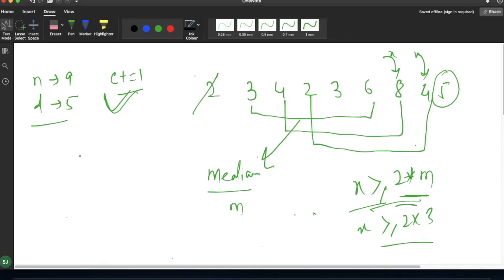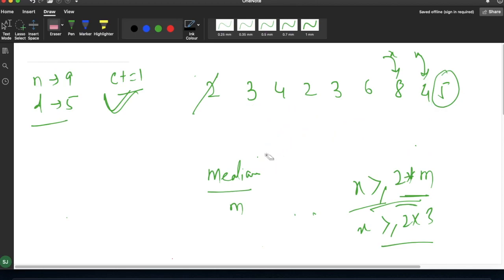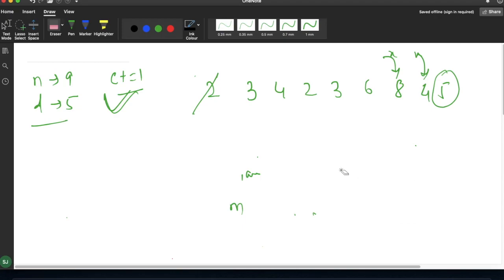So the approach is quite simple. We will simply take, let me delete this one. So the approach is, we'll simply take an array.